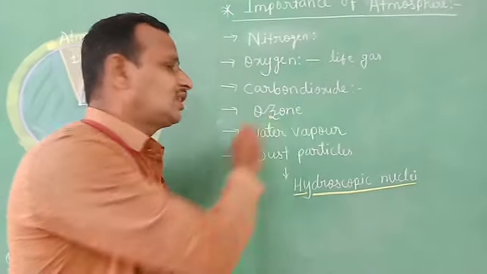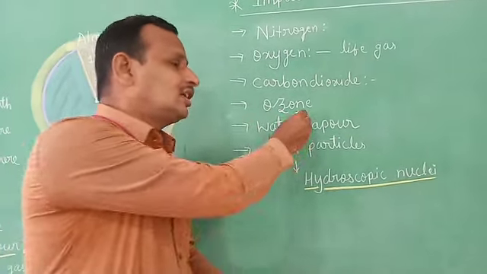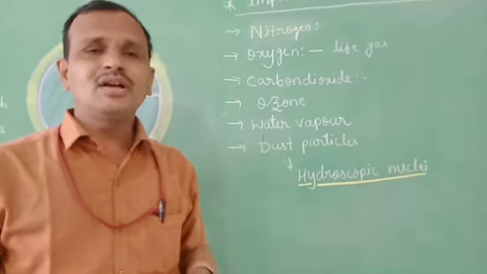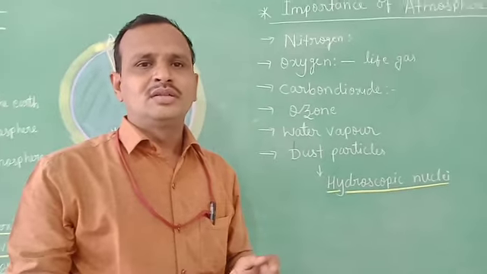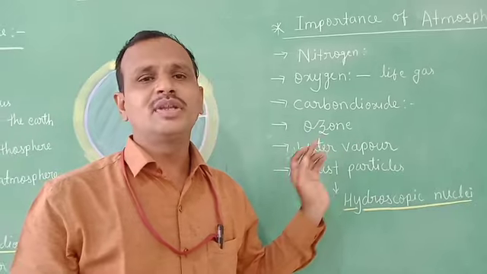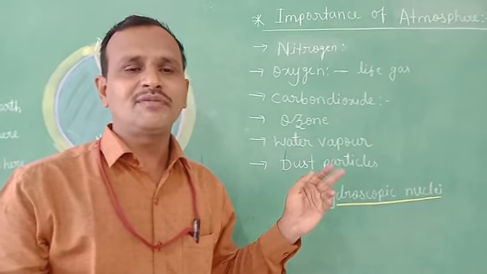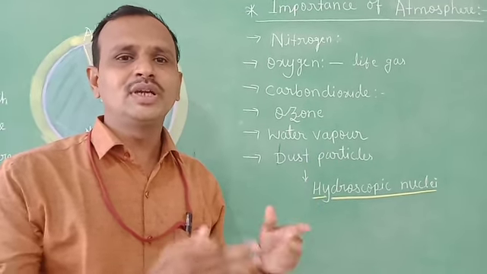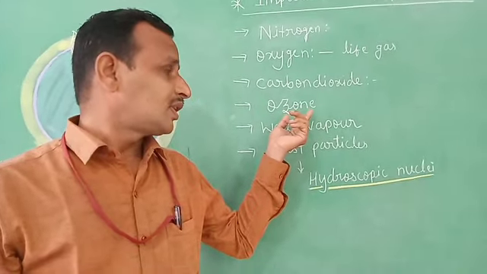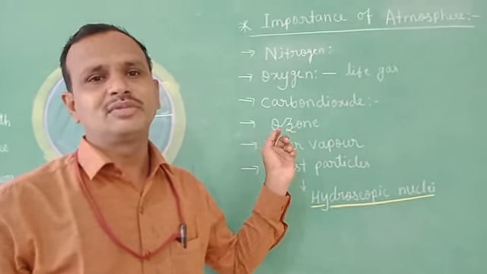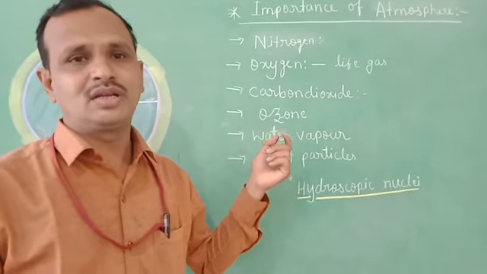And ozone, children, is another very important gas in the atmosphere. Ozone protects us from the ultraviolet rays of the sun, because ultraviolet rays are very dangerous for human skin. That's why the ozone layer, which protects us from the sun's ultraviolet rays, is very important.